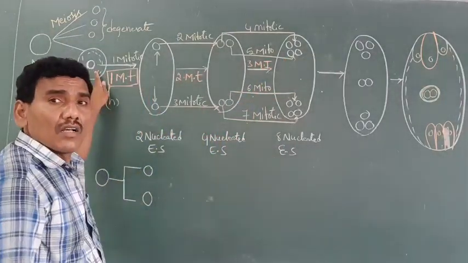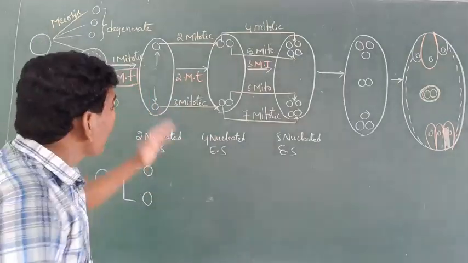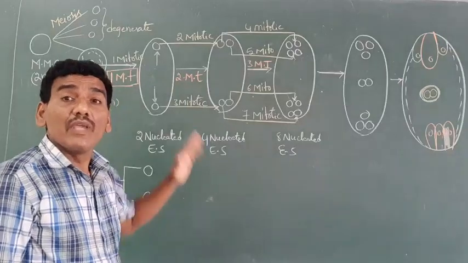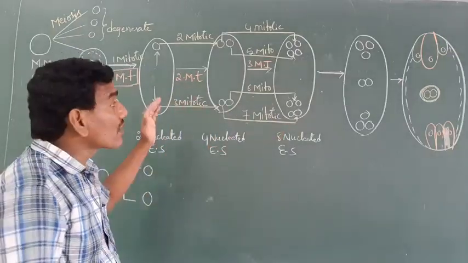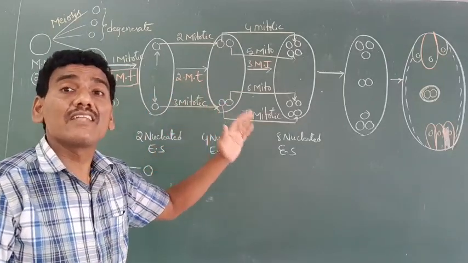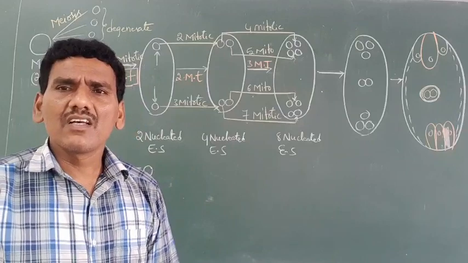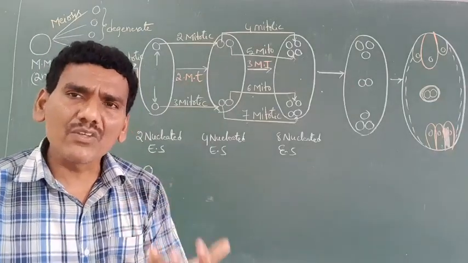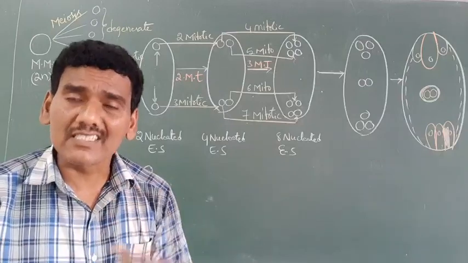One more same point. The nucleus of the functional megaspore undergoes many karyokinesis divisions, but not followed by cytokinesis division. What is meant by karyokinesis? The division of the nucleus is called karyokinesis. The division of the cytoplasm is called cytokinesis.